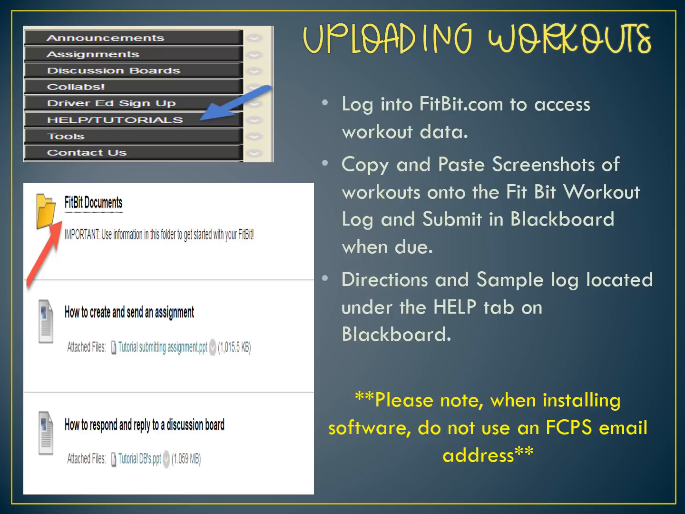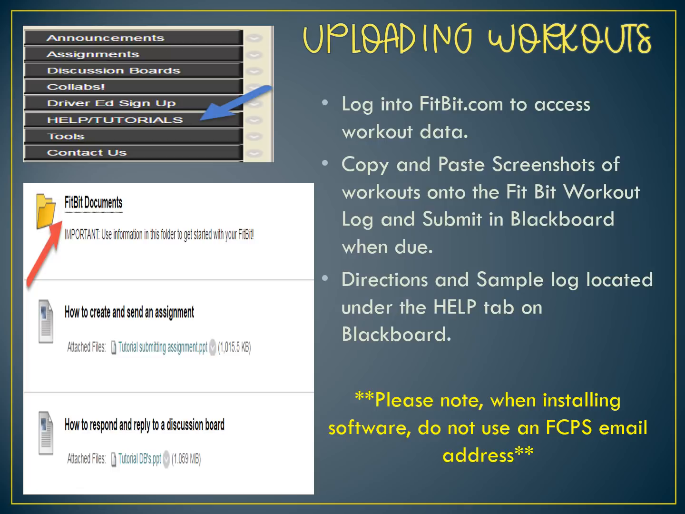The first time that you're uploading a workout can be a little tricky, and especially with Fitbit sometimes you might be having some issues. Maybe you're not setting it up properly. Well, for those problems, we have a help/tutorial tab for you on Blackboard. Once you click on that, they will give you access to our Fitbit documents where you can find anything from troubleshooting your Fitbit to restoring your Fitbit to how you can copy and paste screenshots into your workout logs and sample logs for you to look at.